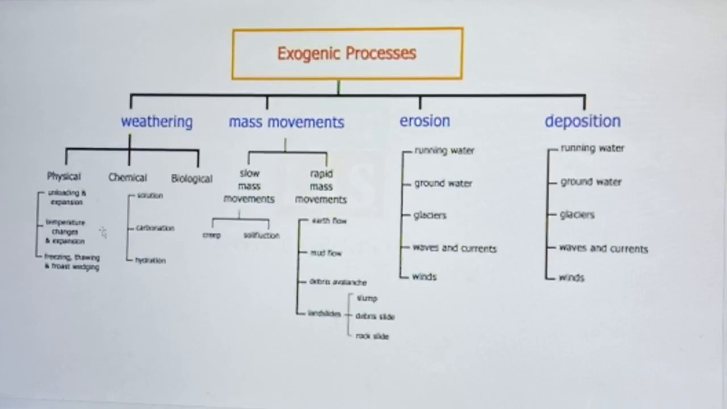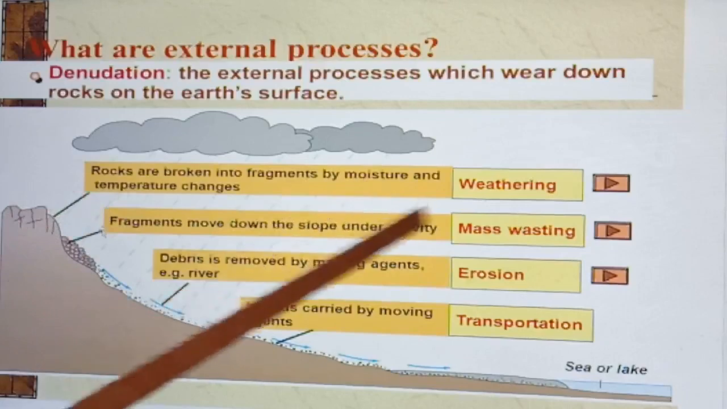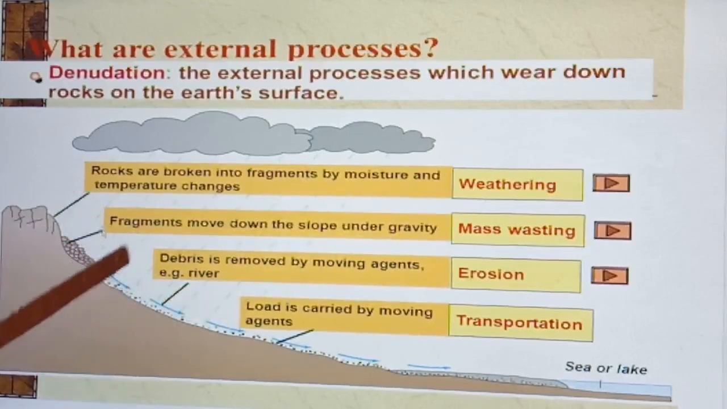Weathering. Now, weathering is the breaking up of rock on the earth's surface by temperature and moisture. These weathered materials move down the slope under gravity. Here you can see. Now erosion.